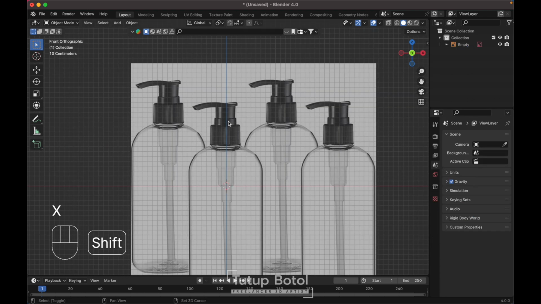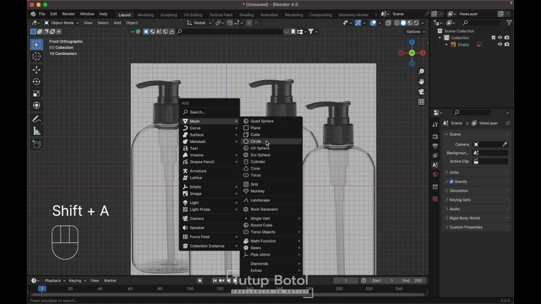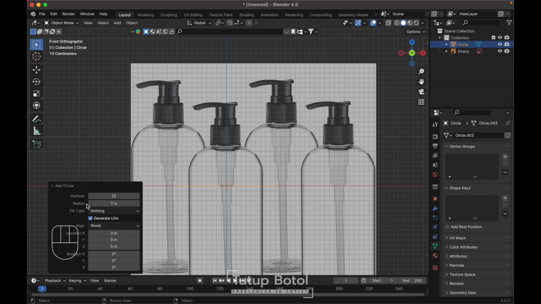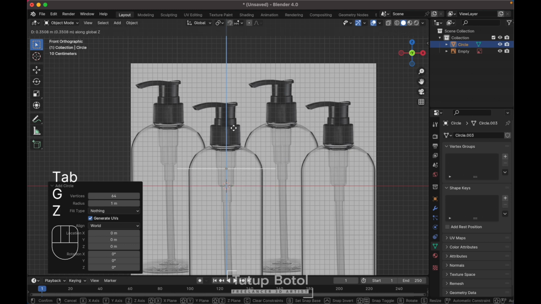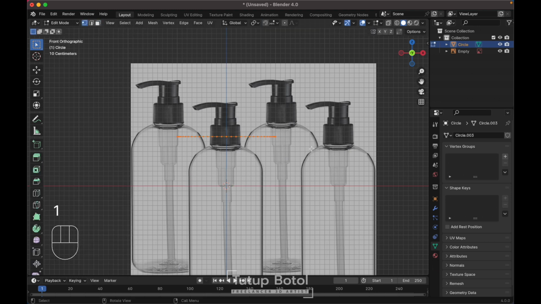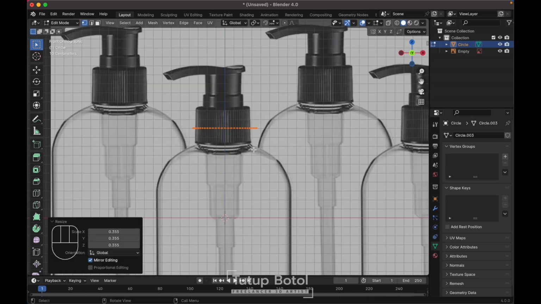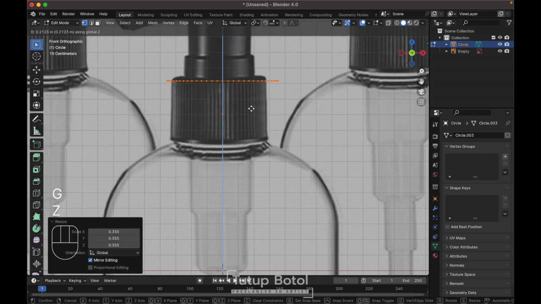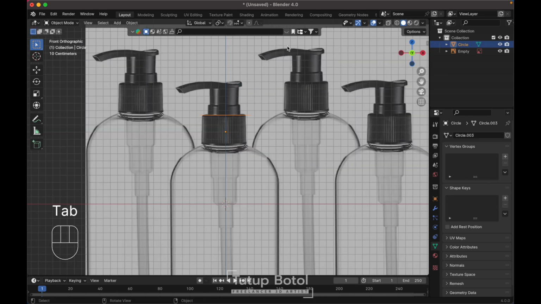Just like this. Press Shift A, mesh, add a circle over here. Just click like this, and we have 32 vertices here, and we need to make it times 2. And then press GZ, move it up, tab to the edit mode. Press S to scale it down like this. Just follow our image reference. Probably put it here. We need to adjust this one.